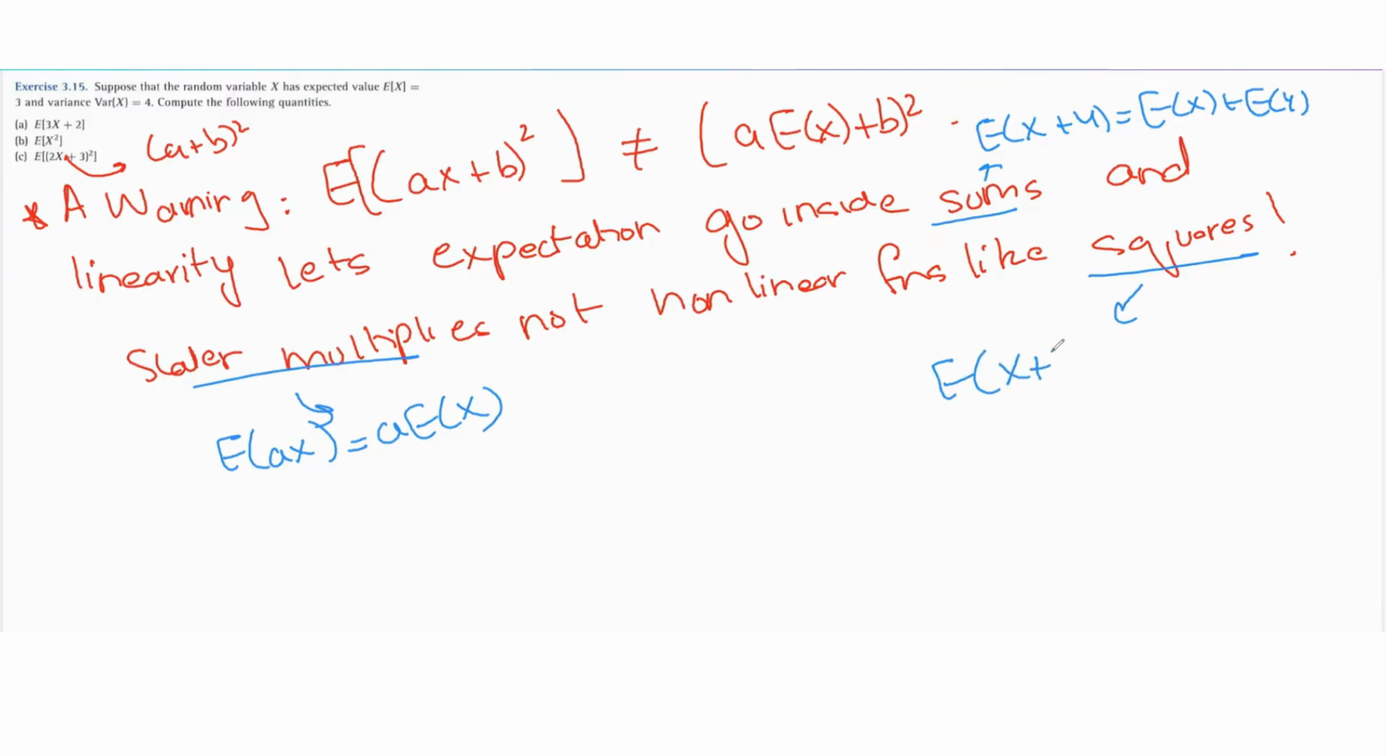Expectation can't go inside the square; this is not possible. So just keep in mind, linearity simply means that it can go inside sums, so the expected value of a sum is the sum of expectations, and constant multiples can come out, but expectation cannot go inside any nonlinear function like a square. So that's why in this case we had to first expand it. Expectation cannot directly go inside a square. You have to first expand it, and then you can apply linearity, where expectation can go inside the summation.